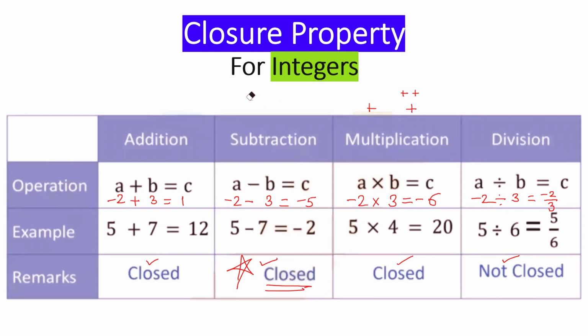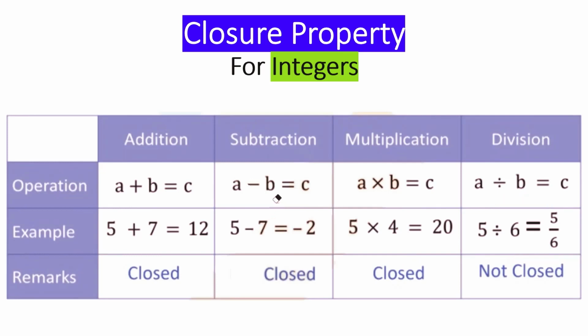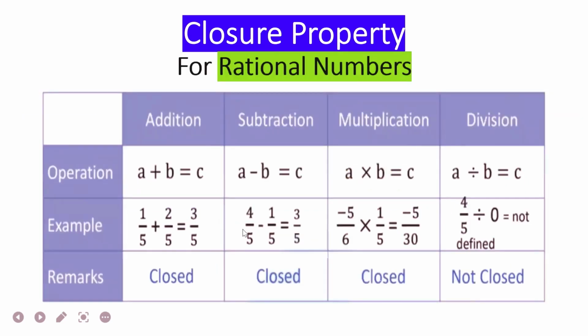So till now, whatever we have discussed, we'll revise quickly. Whole numbers are closed under addition and multiplication. Natural numbers are closed under addition and multiplication again. Integers are closed under addition, subtraction, and multiplication. Okay, let's talk about the rational numbers closure property. If you are in class 7, you have to talk about closure property till here: whole numbers, natural numbers, and integers. If you are in class 8, then you have to talk about this closure property up to rational numbers, this one more part.